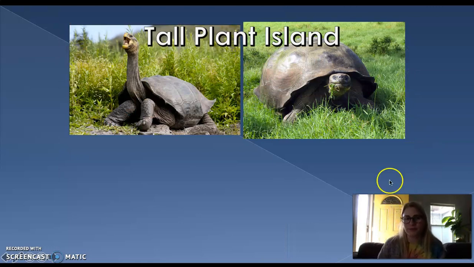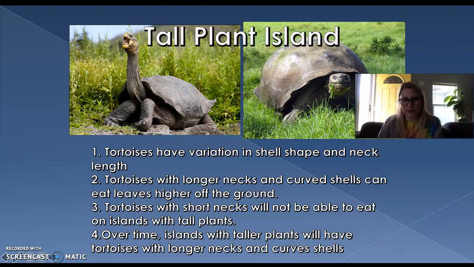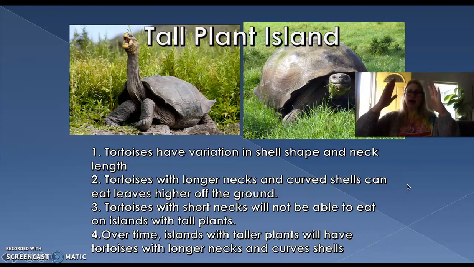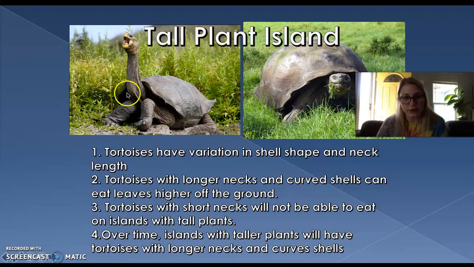So let's pose a question. We have 2 tortoises here, and the plants on the island that this tortoise is living on are pretty tall. There's some trees up there as well. So, thinking through this, a tortoise can have variation in shell shape and neck length. So, just like how people are all different shapes and sizes, tortoises are different shapes and sizes. Tortoises with longer necks and curved shells, they can eat the higher leaves off the ground. Like this one has a very curved shell, whereas this one's kind of flat. So this tortoise over here might be able to get up a little bit higher.